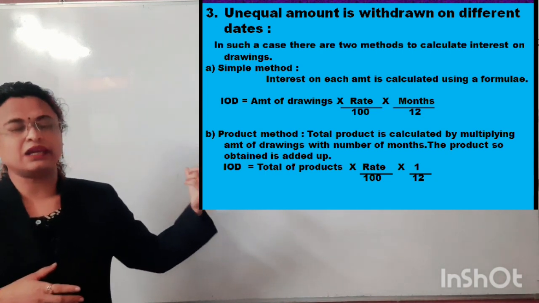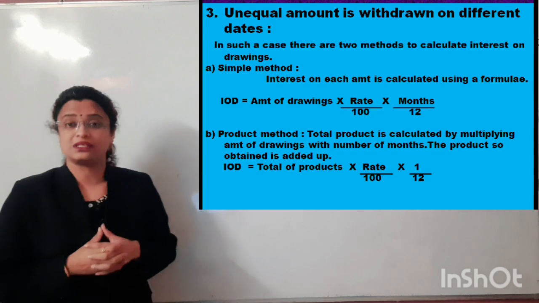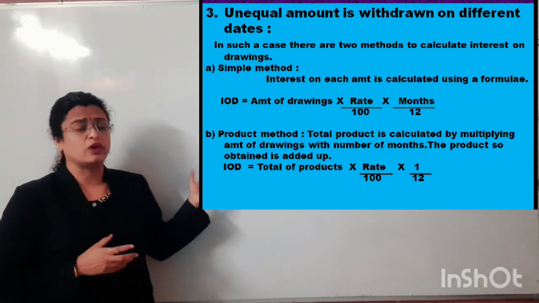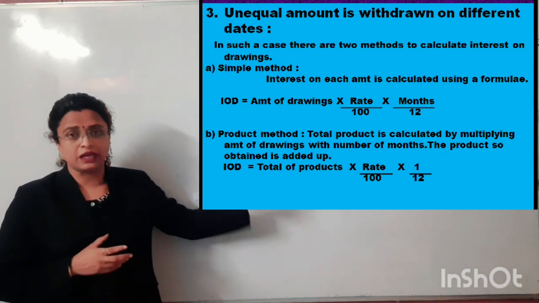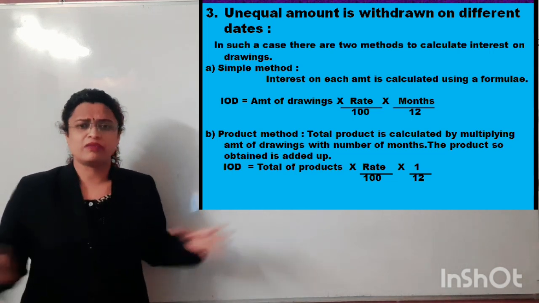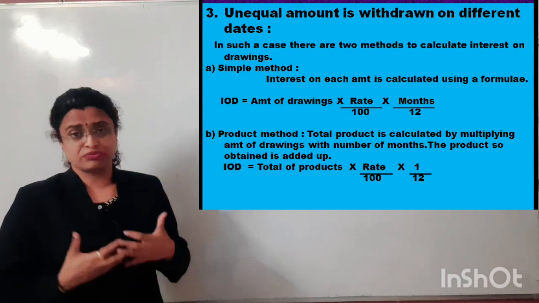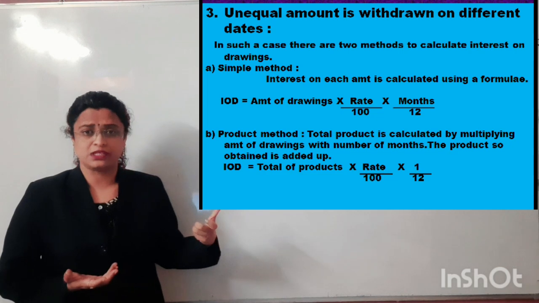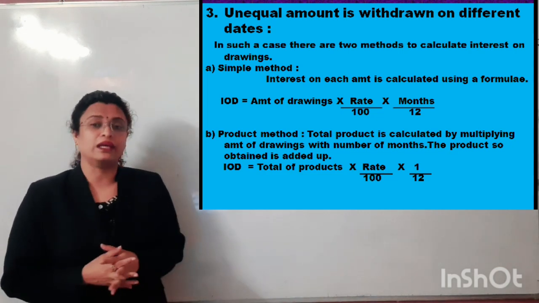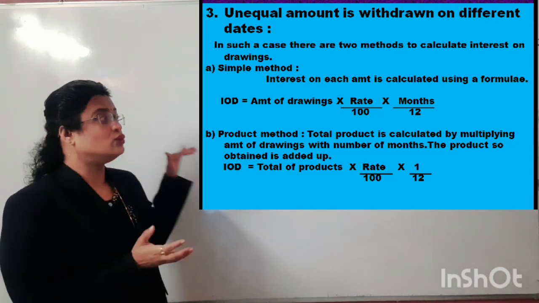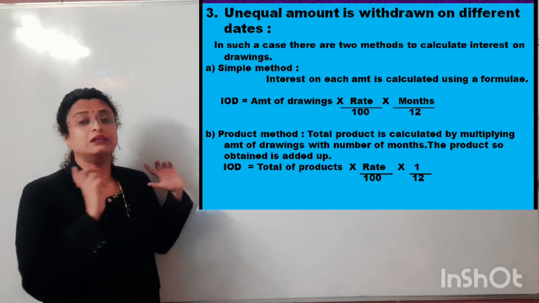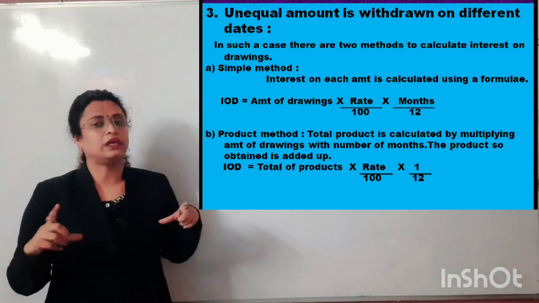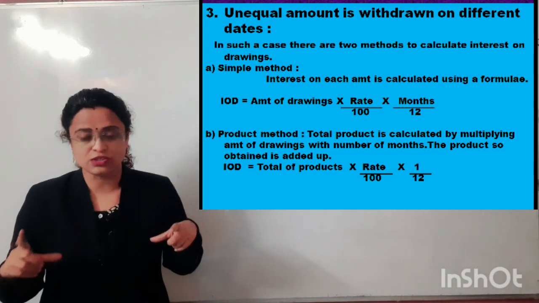And the second thing that comes in is the product method. Product method stands for, suppose we don't want to calculate the interest on drawings for the different amounts separately, and you are given a number of drawings withdrawn by the partners with the amount and at different time intervals. So we can calculate the interest on drawings in such a situation using a table or tabular representation, and based upon that we can calculate the interest on drawings.